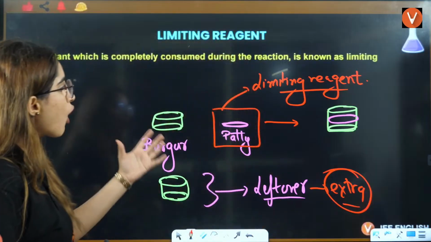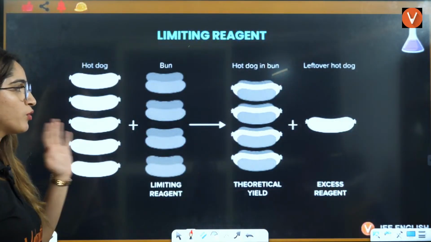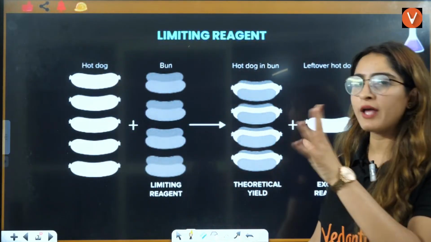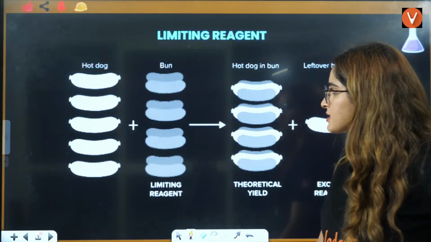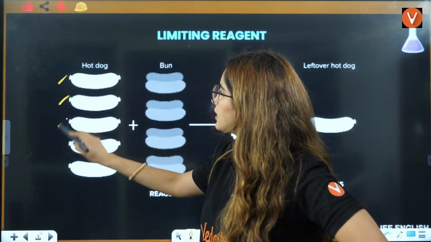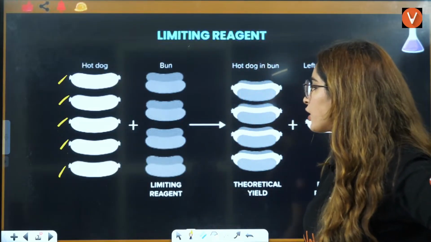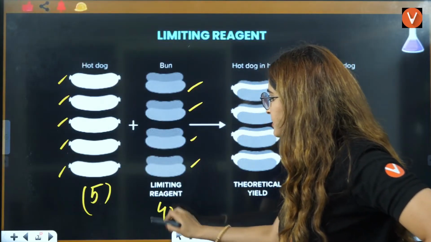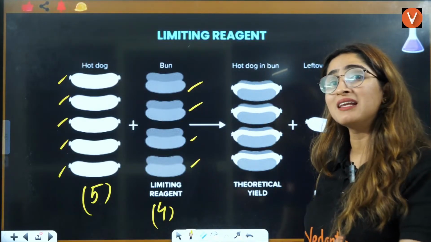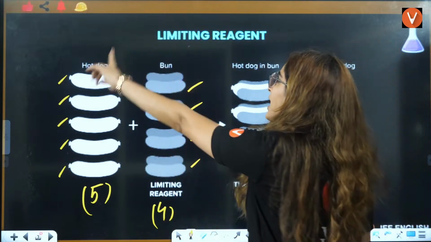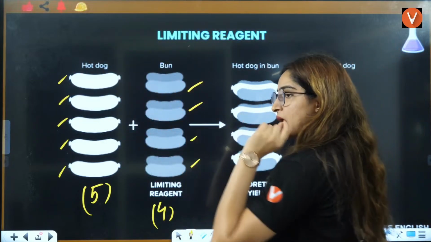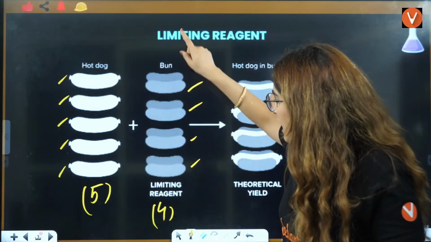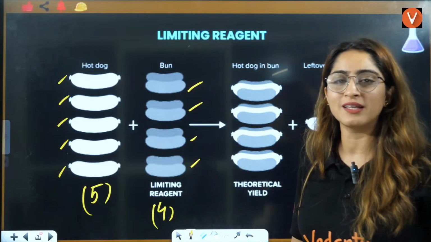Now, let's talk about this limiting reagent in one more example. Let's say we are talking about hot dogs and buns, right? Similarly like burgers. Now, here you have 1, 2, 3, 4, 5 hot dogs, right? And you have 1, 2, 3, 4 buns, right? So the one which is in less quantity, because for 1 hot dog you need 1 bun. Understand one thing. For 1 hot dog you need 1 bun. So that means this bun is in less quantity, that is just 4.